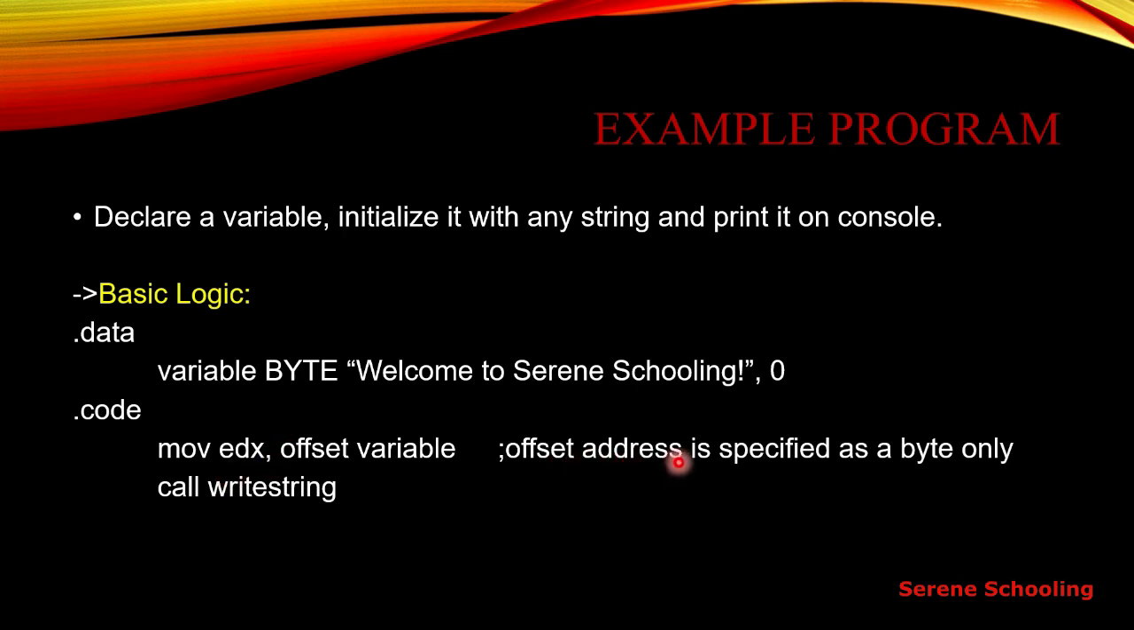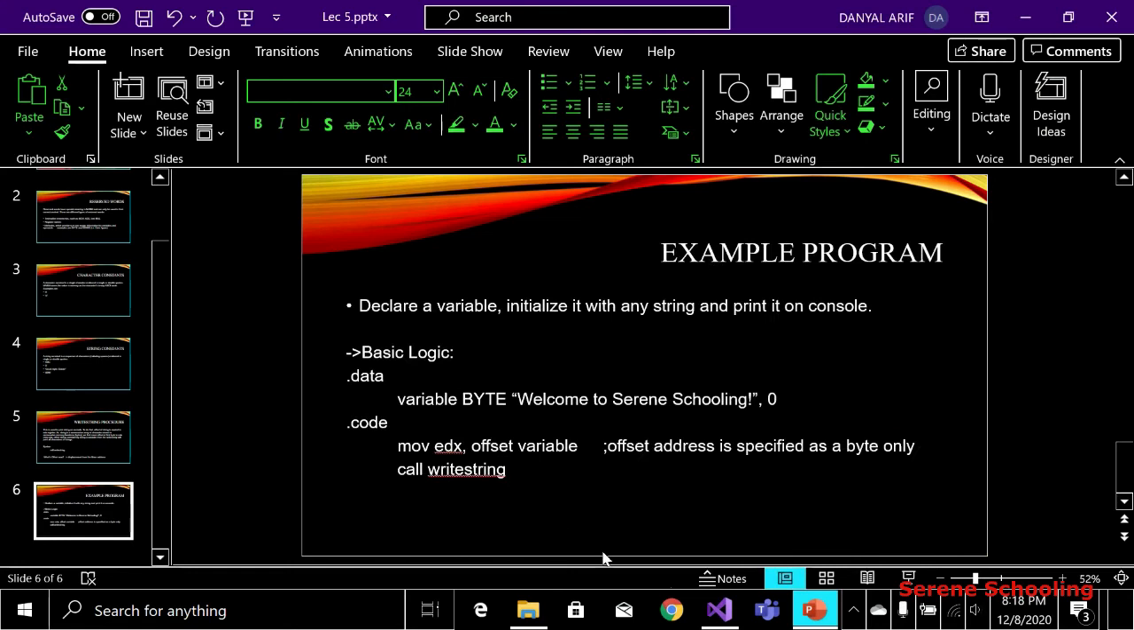And offset was what? Offset address is specified as a byte only. We have to remember this thing. You cannot write here DWORD or SBYTE or any other data type. We must use BYTE whenever we are dealing with strings like this, because this offset also deals with bytes only. If you use any other type over here, then this whole thing cannot work. So let's go towards the code part.